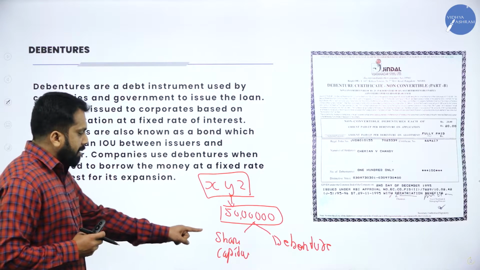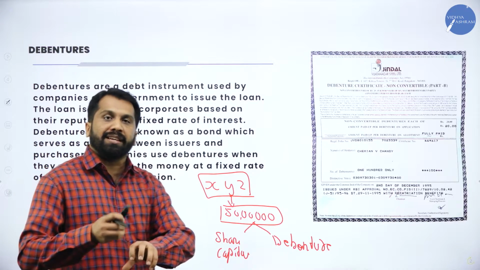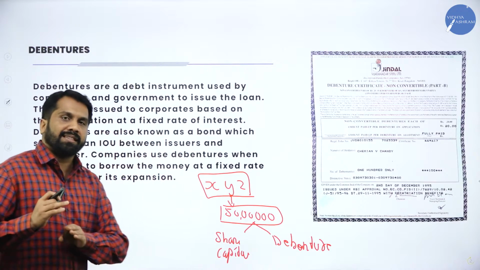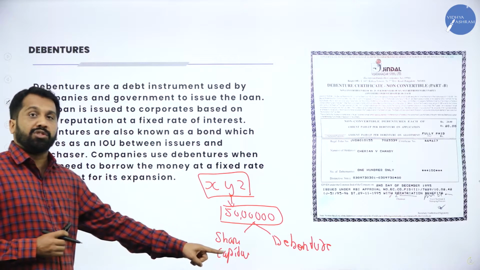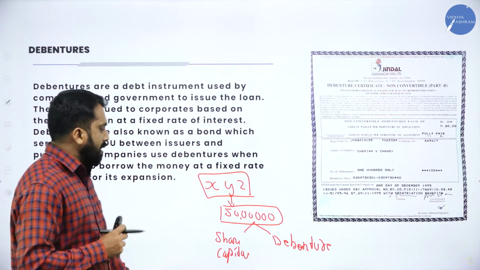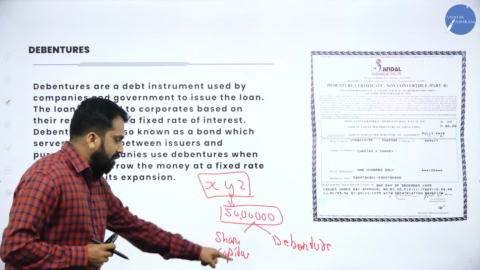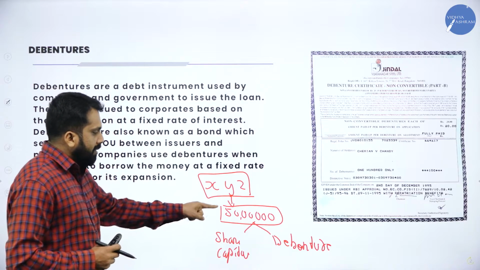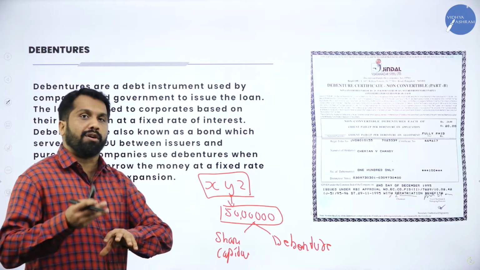Now, if company collected money from public as shareholders or as share capital, then company has to share their profit with them. Again, I will repeat. If company collects 50 lakh from shareholders as share capital, company has to share their profit.